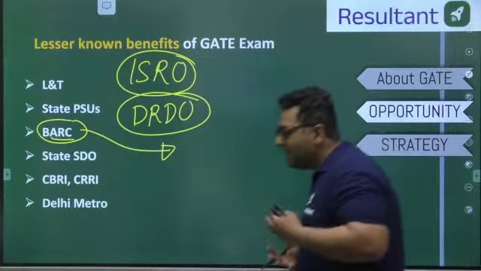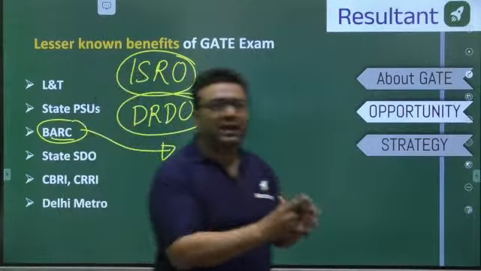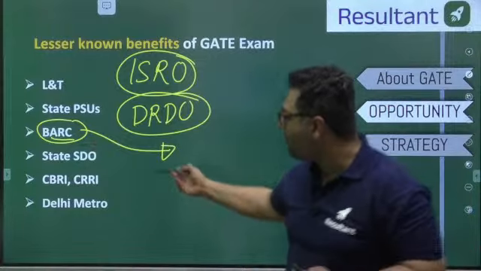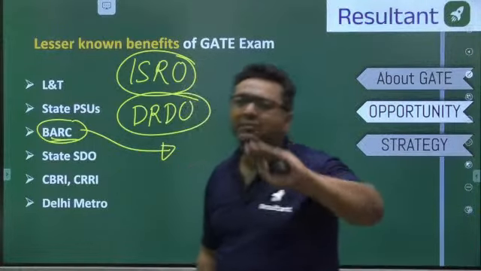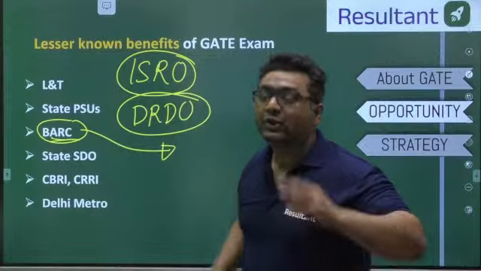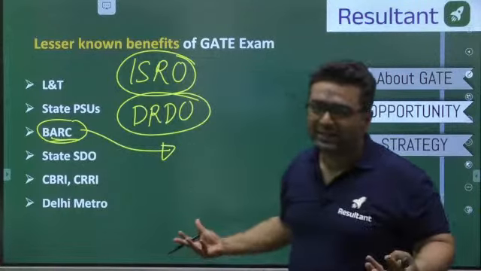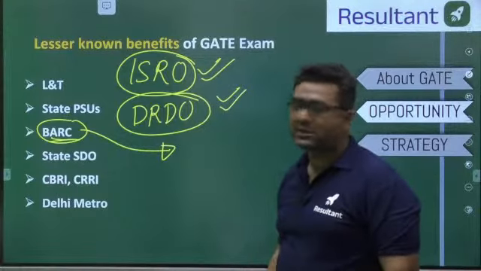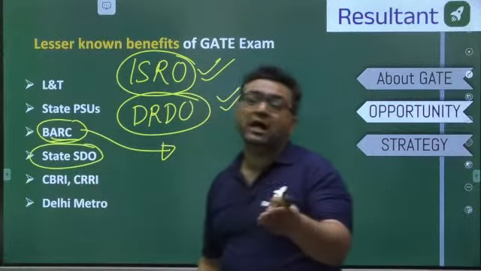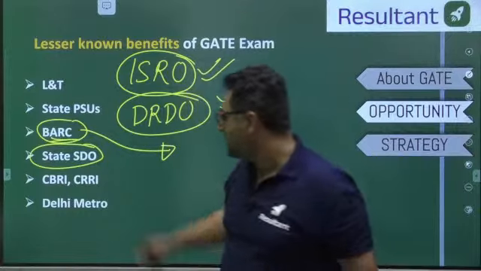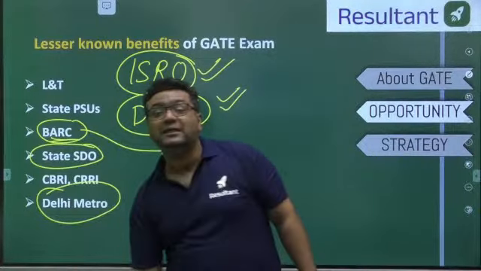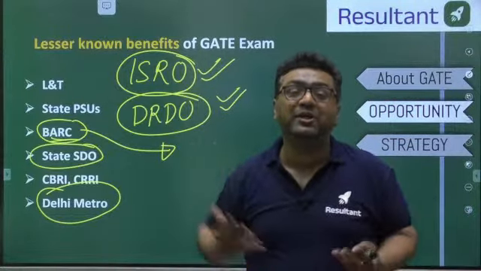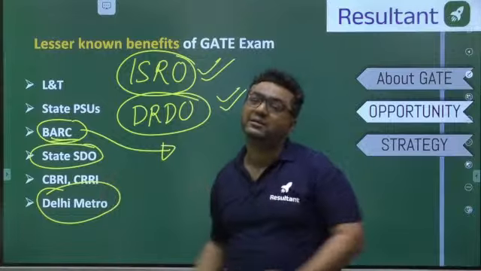Some students are saying, sir, my luck was not good. Maybe on the one day when you are appearing for the GATE, your day may not be good, you are not going to get good marks. Then you have other opportunities, BARC, the same syllabus, same types of questions you are going to get. So luck can be bad one day, 2 days, not all the days. ISRO is also taking the same syllabus. DRDO is also taking the same syllabus. Some state SDOs, Haryana and Punjab, they are taking candidates from the GATE syllabus. Guys, there are Delhi Metro, DMRC, all the PSUs like HPCL, HAL, they are conducting the examination, BHEL, they are taking the same GATE syllabus as it is.